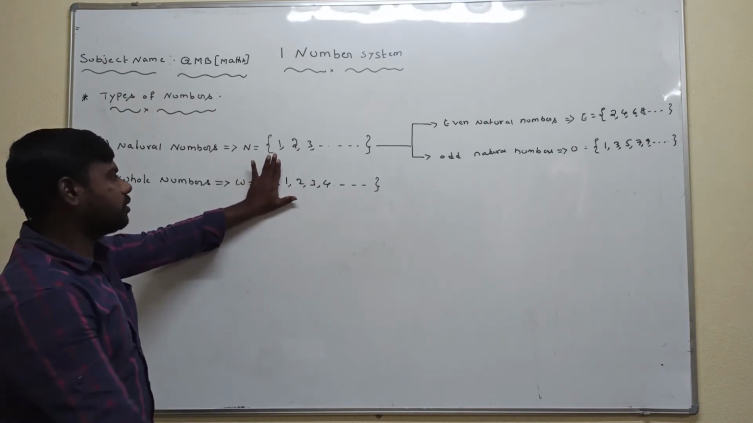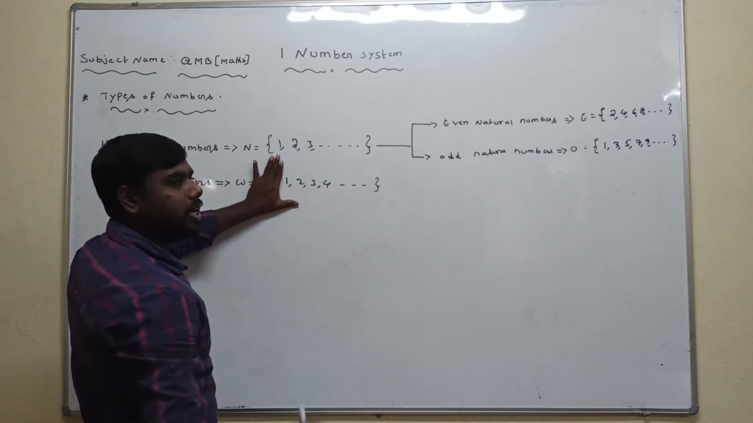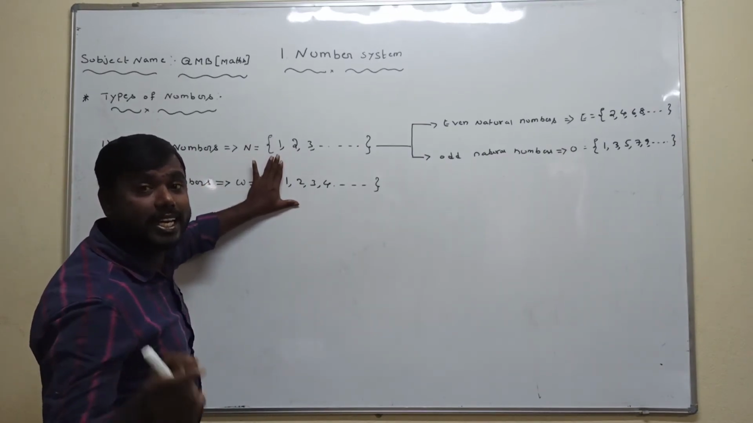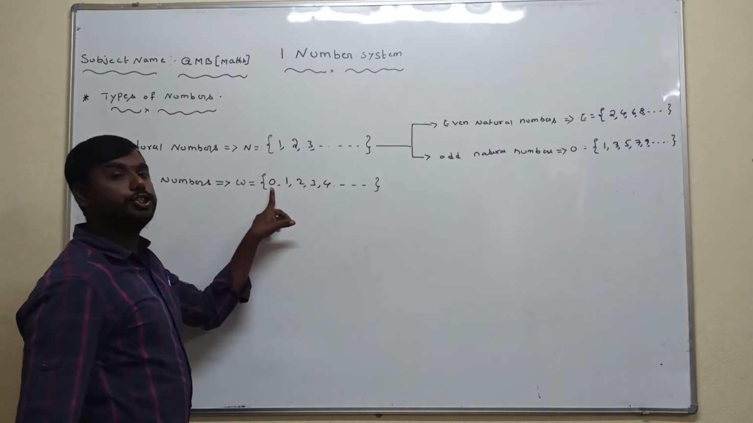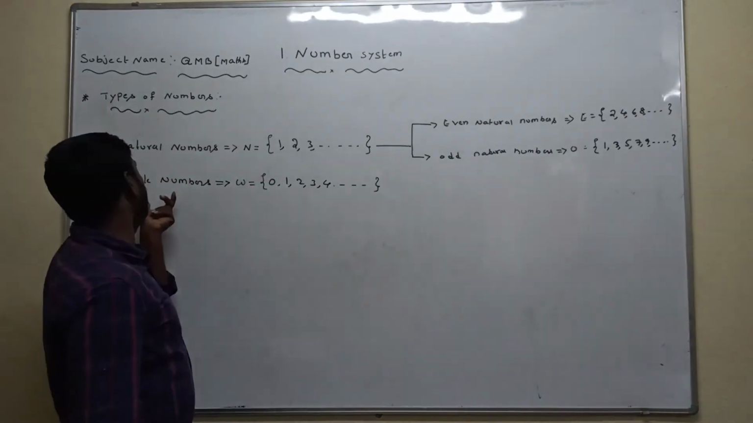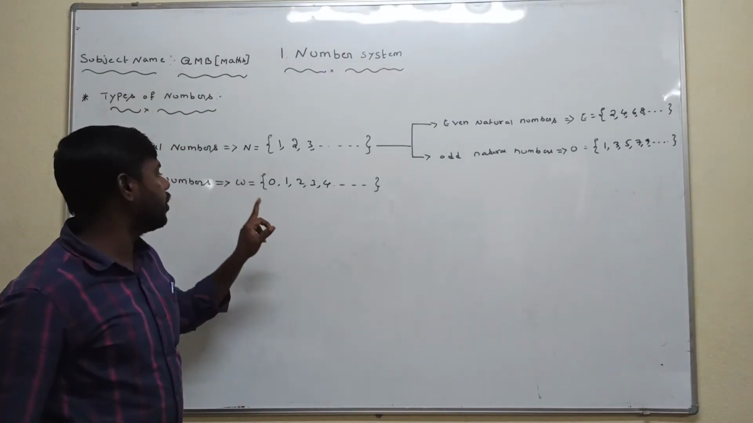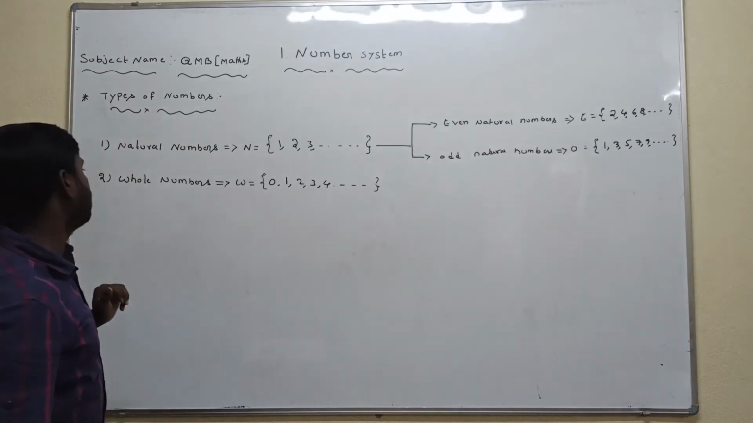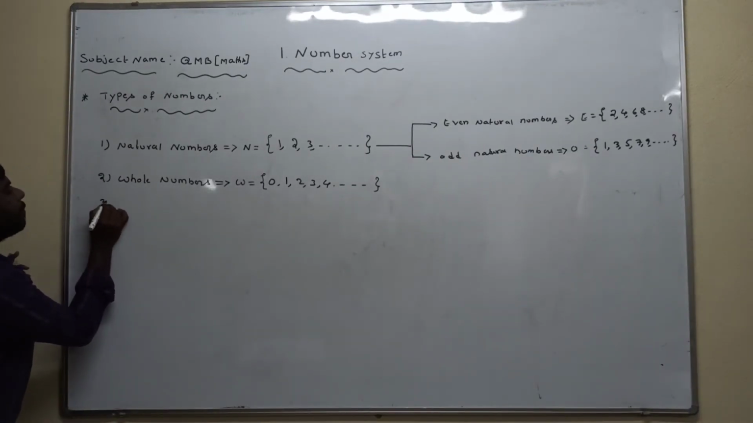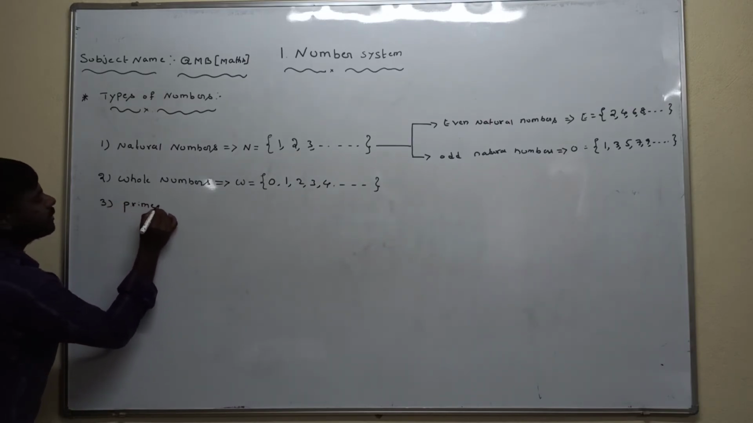Observe, dear students, 1, 2, 3, 4, and so on, all these numbers are natural numbers. That's why the set of all natural numbers including 0 is called whole numbers. The set of whole numbers is denoted by capital W. Understood, friends? The third one is prime numbers.